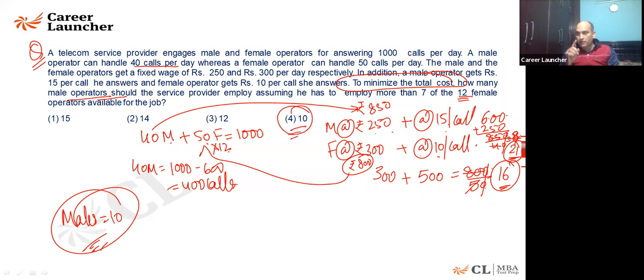You need to understand it should be cost effective. If you are hiring a female, females are taking 800 rupees for 50 calls. Males are taking 850, paisa bhi zyada le rahe hain, kuch kaam bhi nahi karte, for 40 calls. So that is the reason why the efficiency of female is more. It is feasible to hire almost all females there.